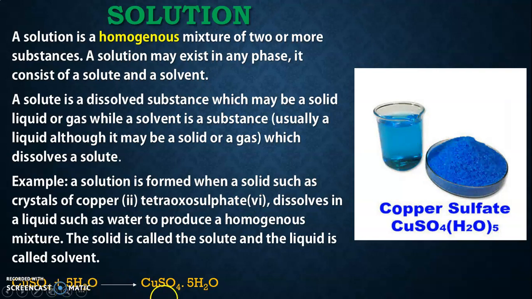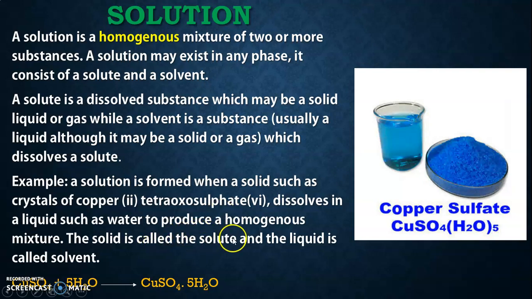Now this is the equation here, CuSO4 plus 5H2O. It is going to give us copper sulfate. This is the final solution it is giving us. And this is a pure homogeneous mixture, because we can see through it and it dissolves in the water. Now, when we say homogeneous, that means whatever the solute is, it will dissolve permanently in the solvent, which is water, any liquid they are using.